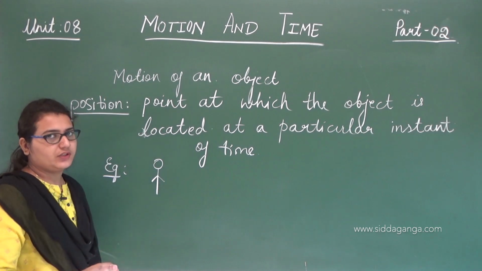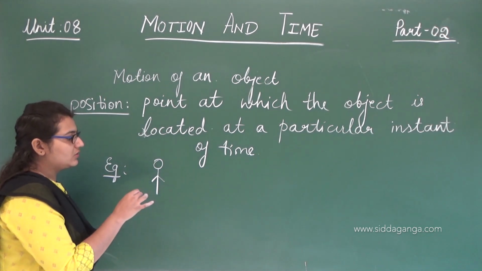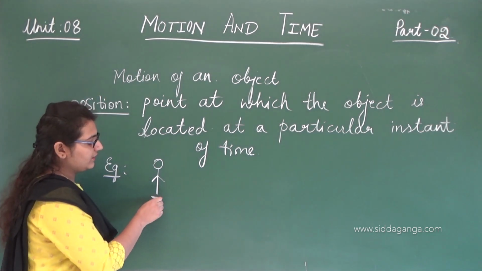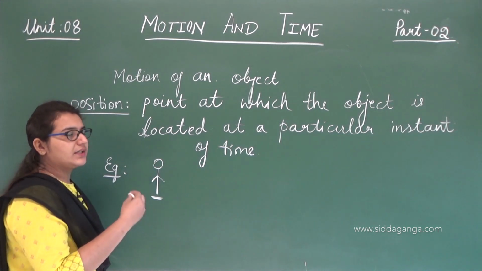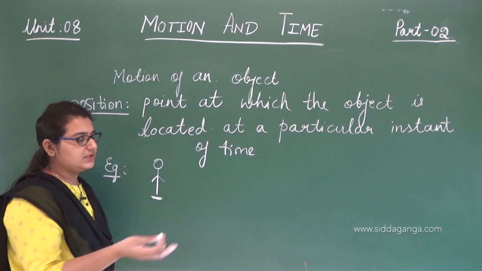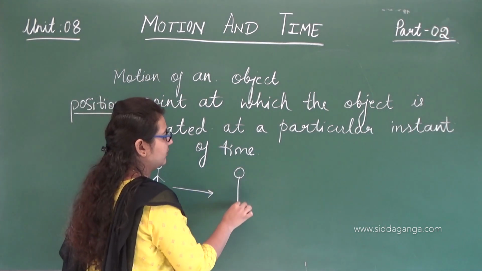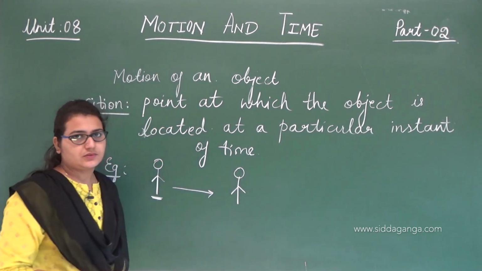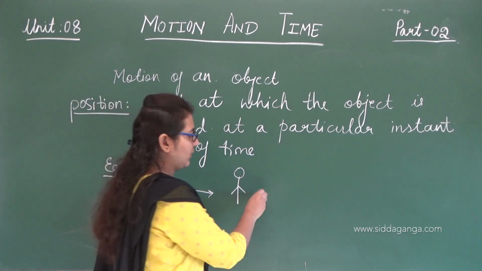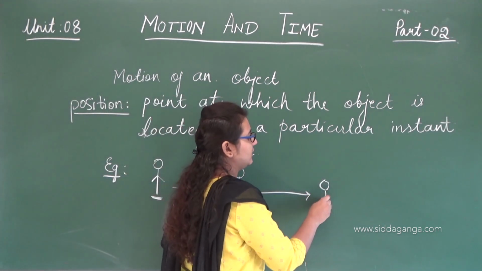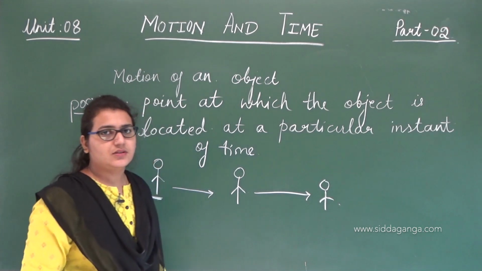We are not moving. This is our rest position. But after some 5 minutes, when we are walking or running, our position will be here. After one more 5 minutes, our position will be here.